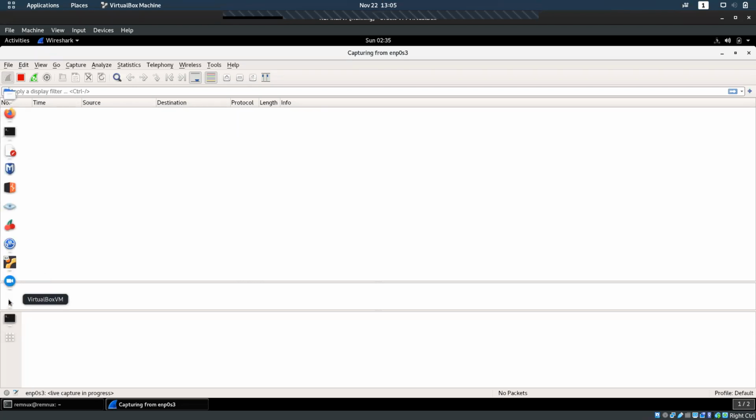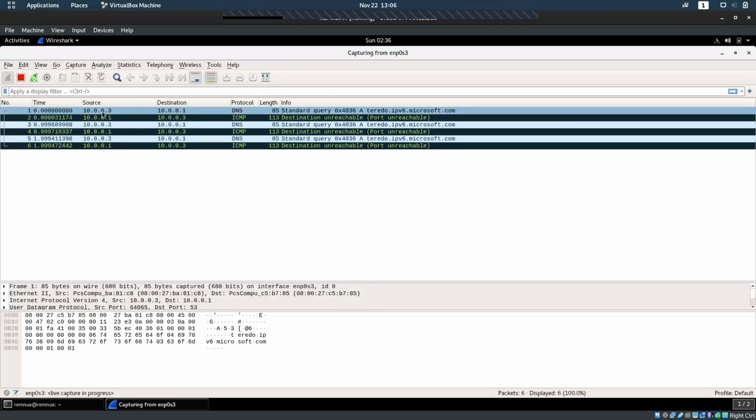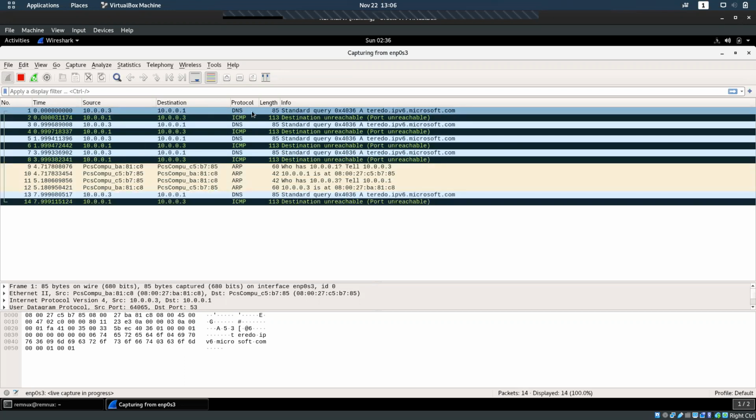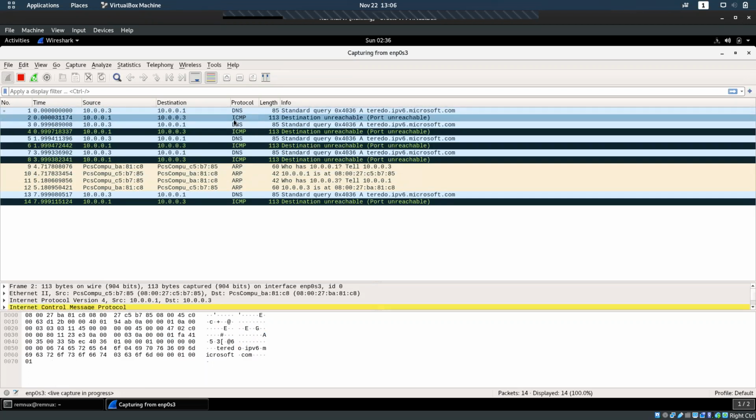So I'll come to this Windows. This is my Linux box. I'll come to Windows. It is not having any traffic because we are not using it. Now we are getting traffic from 10.0.0.3 to 10.0.0.1. It is a DNS request. DNS request means it's a lookup, like you can see here it is Microsoft.com. And there is an ICMP request, which is a ping, as you can know.